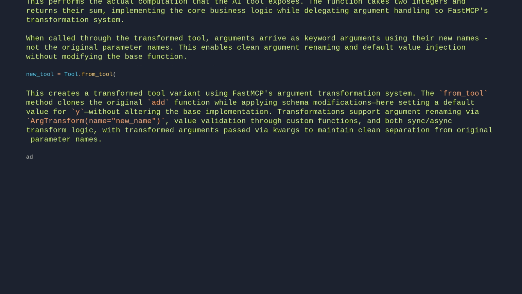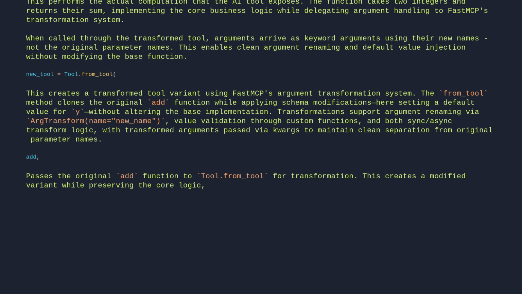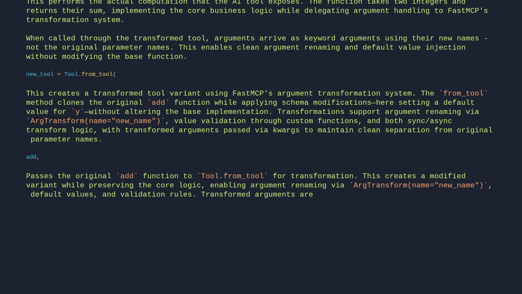add. This passes the original add function to tool-from-tool for transformation. This creates a modified variant while preserving the core logic, enabling argument renaming via ArgTransform(name="new_name"), default values, and validation rules. Transformed arguments are passed to the function via kwargs using their new names, not original names.